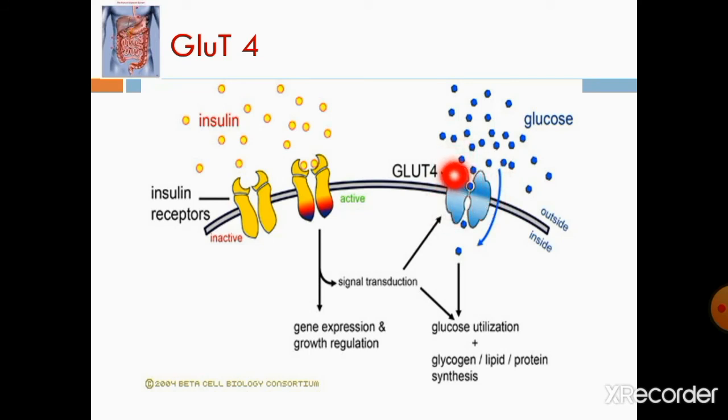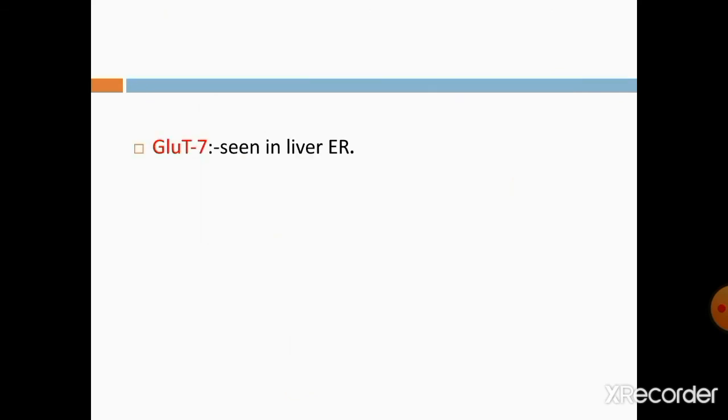Once it is activated, it opens the pathway, and the glucose can enter. The glucose binds to GLUT4, which allows it to come inside the cell, and the glucose is utilized by the cell.